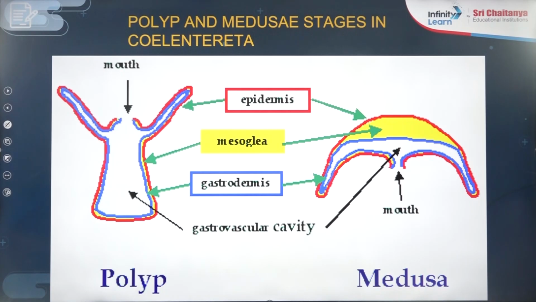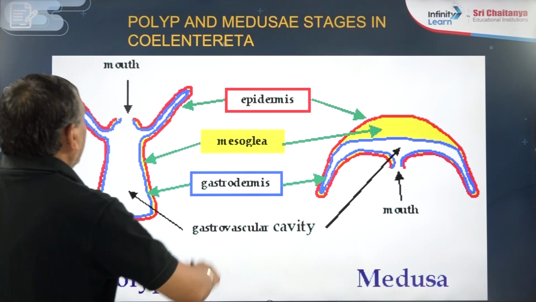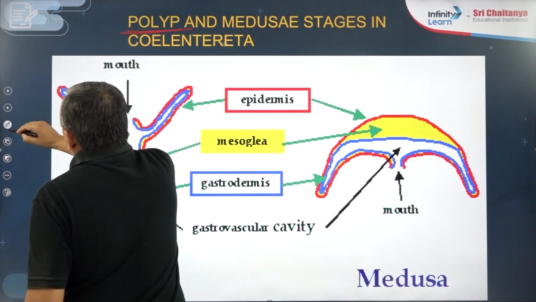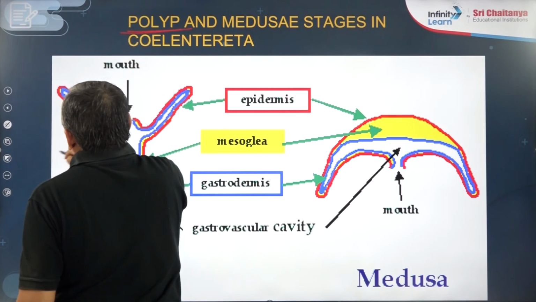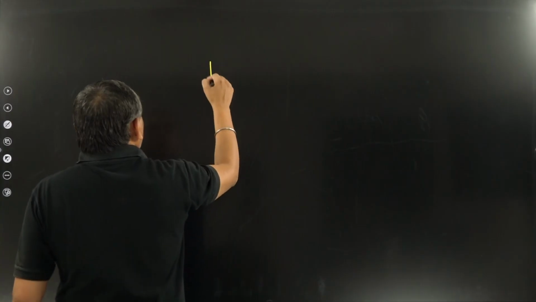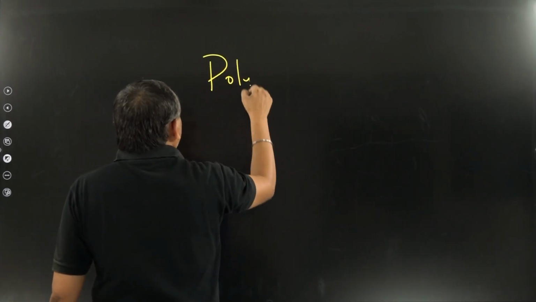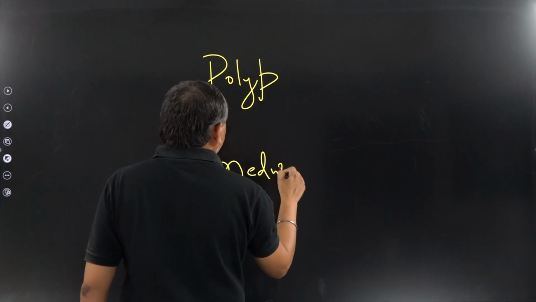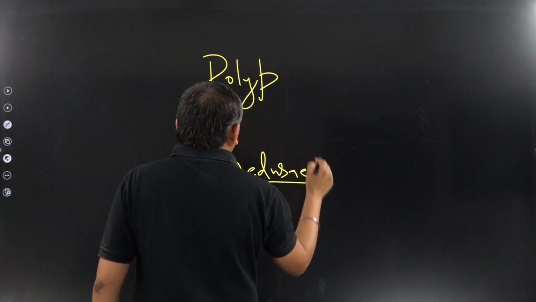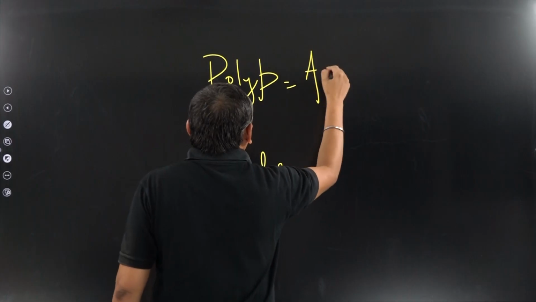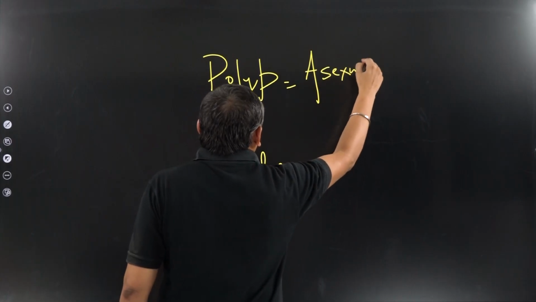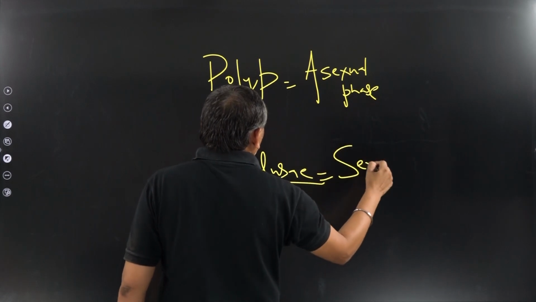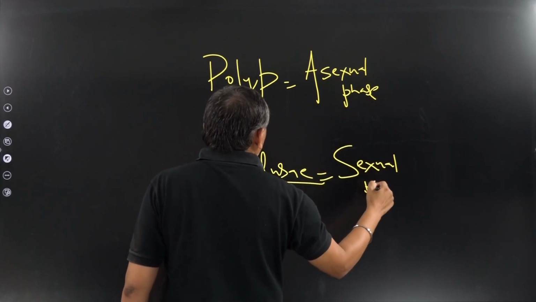Very important, in the life cycle of Coelenterata there are two stages. One stage is known as the polyp and another stage is known as the medusa. Polyp is the asexual phase of life and medusa is the sexual phase of life.